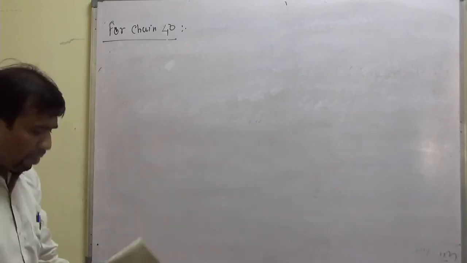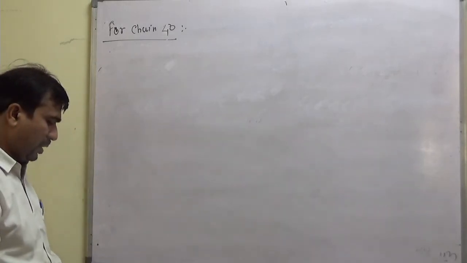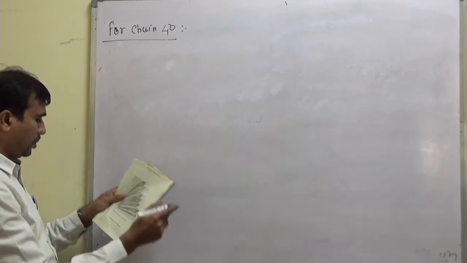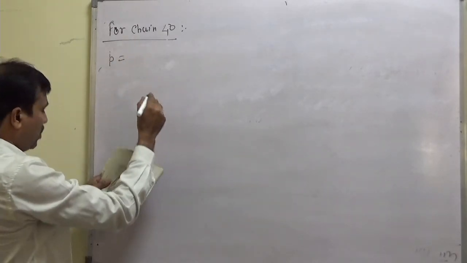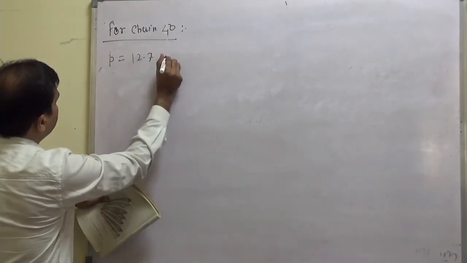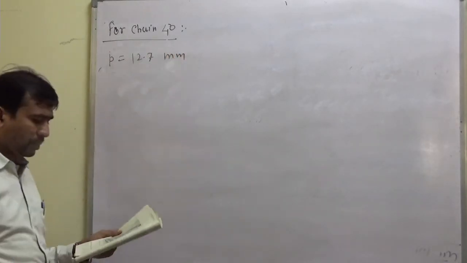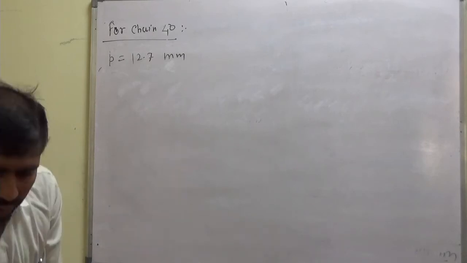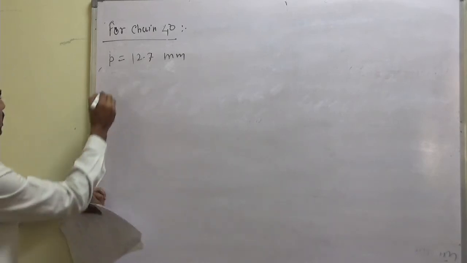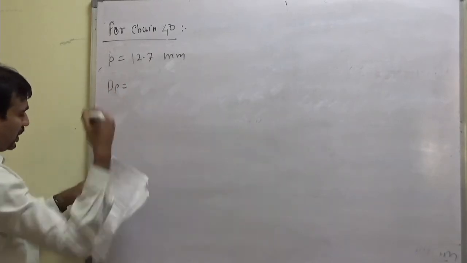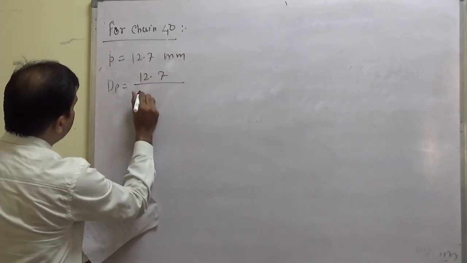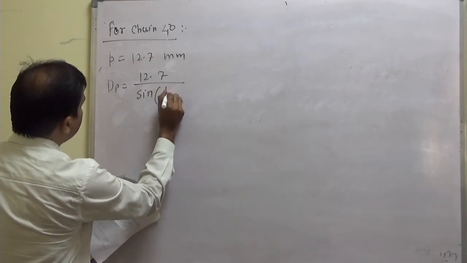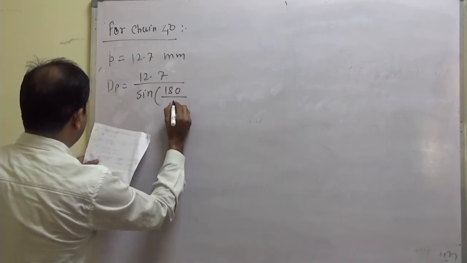For chain number 40, what is the pitch that you can see from the figure? Small p, pitch is equal to what? 12.7 mm. Okay. Therefore, pitch circle diameter dp for chain number 40 is 12.7 divided by sine 180 divided by T1.